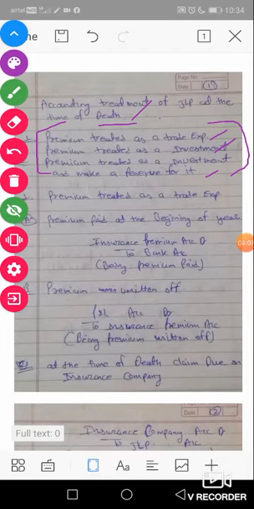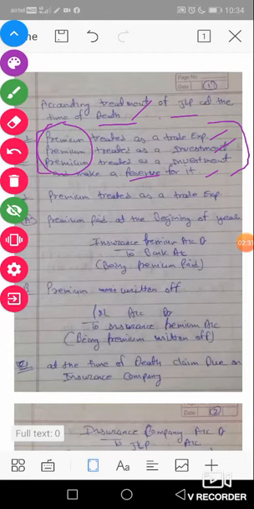Trade expense means the premium is transferred to the P&L account. Investment means it is transferred to the asset side of the balance sheet, and the last alternative is investment and reserve both.